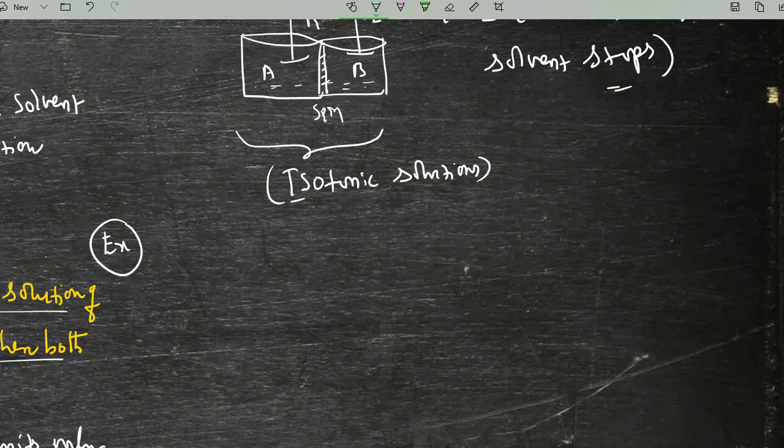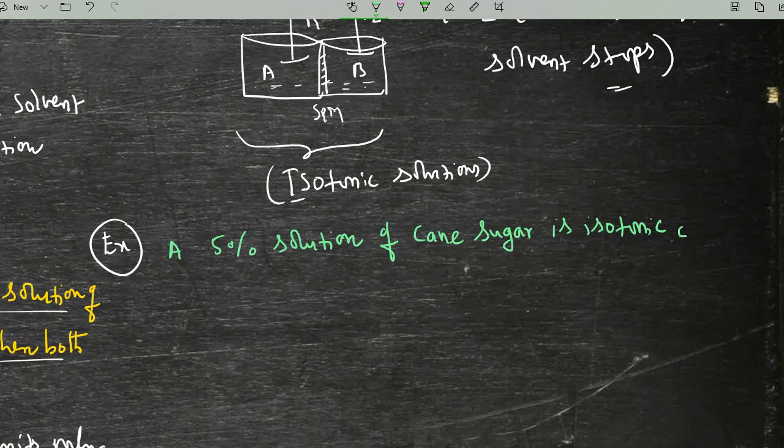We'll take a problem, that is, a 5% solution of cane sugar is isotonic with a 0.877% solution of urea.